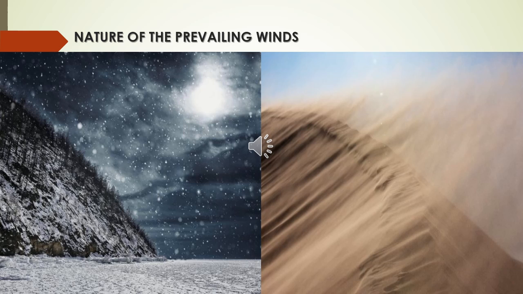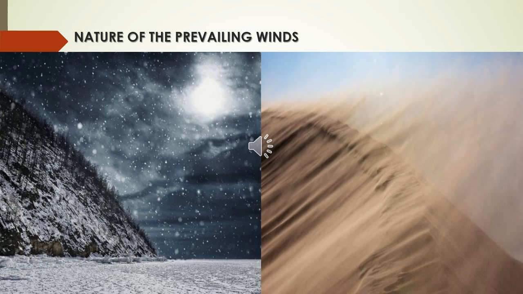The onshore wind, that is the wind from the coastal region, from the sea, causes rainfall in the coastal region and makes the place cool, whereas the offshore wind brings dry weather.